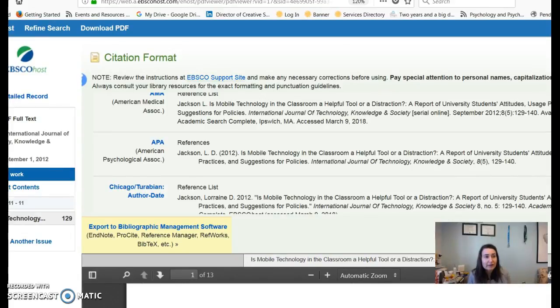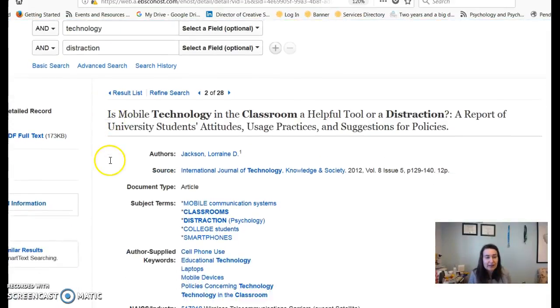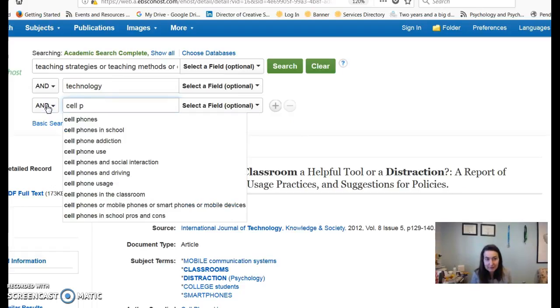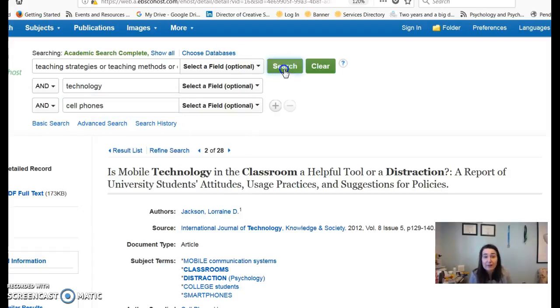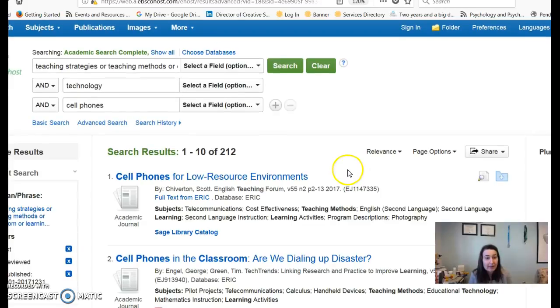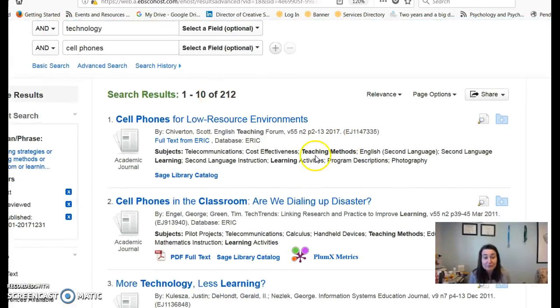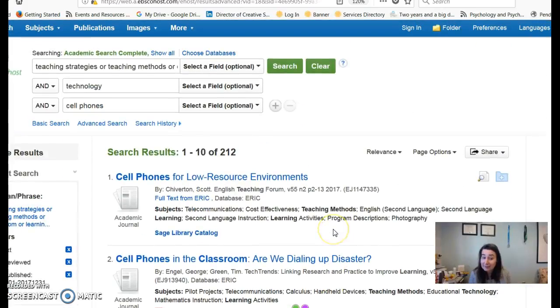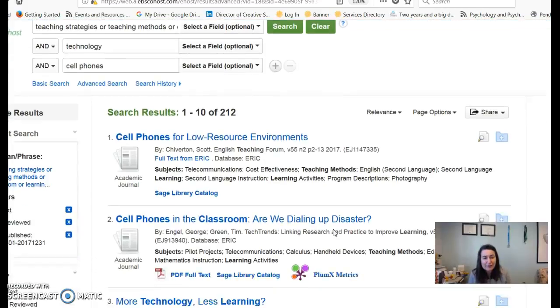Let's go back to our results here. If we wanted to take out any of these, I should probably email this article to you, but I can do that in just a second. We can change that if we did want to look specifically at cell phones. Ooh, cell phone addiction, cell phones and social interaction. We could certainly do that. Wow, we got 212 articles in that regard. More technology, less learning. Really getting at some of those things just by changing the words a little bit. So anyway, I hope that's helpful.